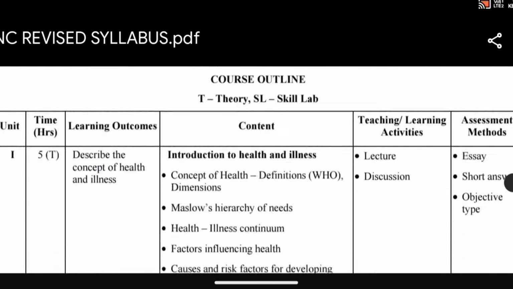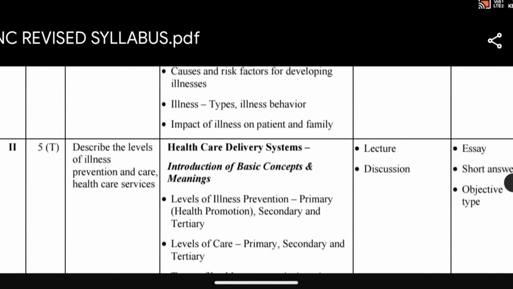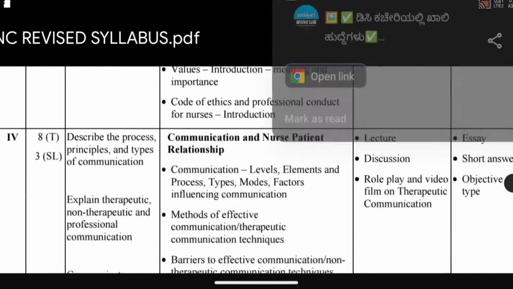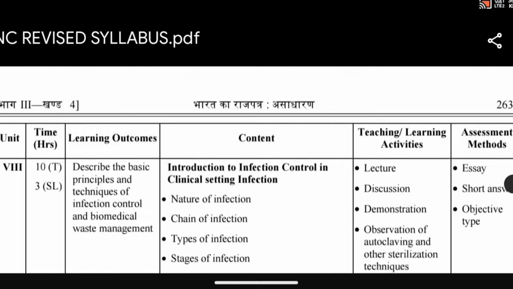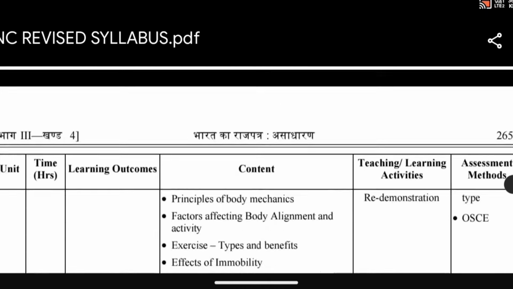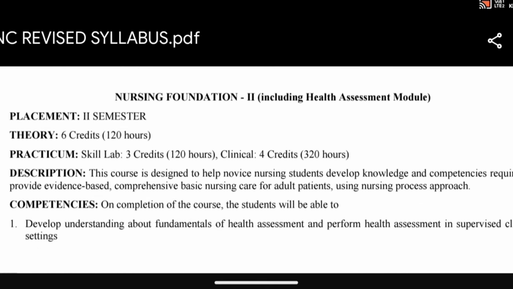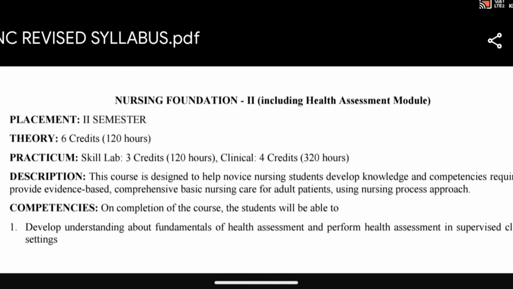So now let's check it out. Just keep this 10 credits in your mind. Let's go to nursing foundation 2. As you can see, this is nursing foundation 2.